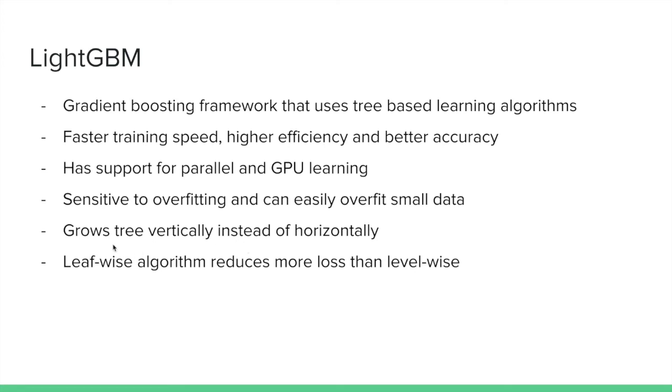Another thing about LightGBM is that it grows the tree vertically while other algorithms grow the tree horizontally. This means that LightGBM uses the leaf-wise algorithm while other algorithms use the level-wise algorithm. Because it uses the leaf-wise tree algorithm, it can reduce more loss compared to the level-wise algorithm.